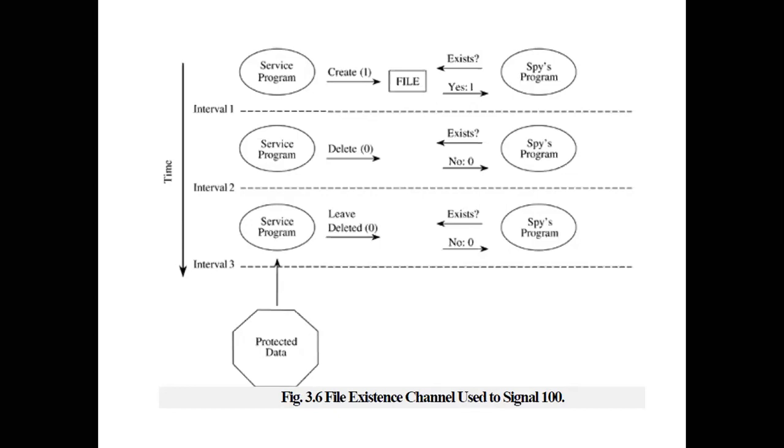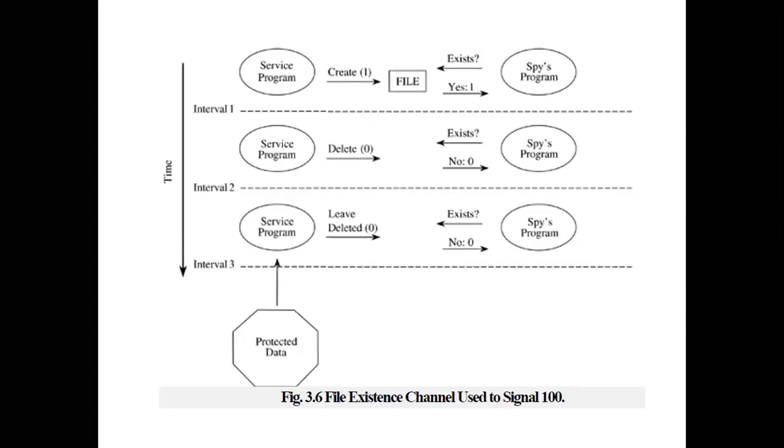But if the service program wants to reveal 0 to the spy program, what the service program does is delete that very huge file. Now when the service program deletes that huge file, the spy program will try to create a very large file. If the spy program is able to create a very large file, it means the service program has not created a large file and it is signaling me 0.